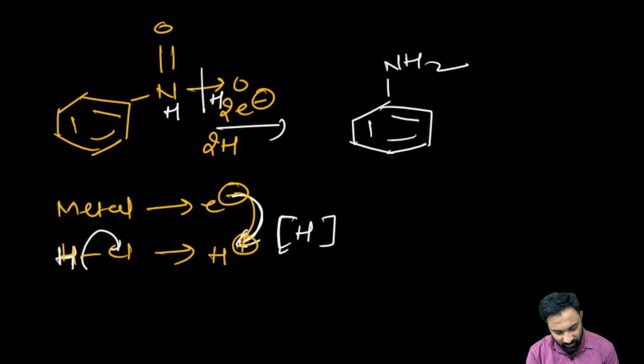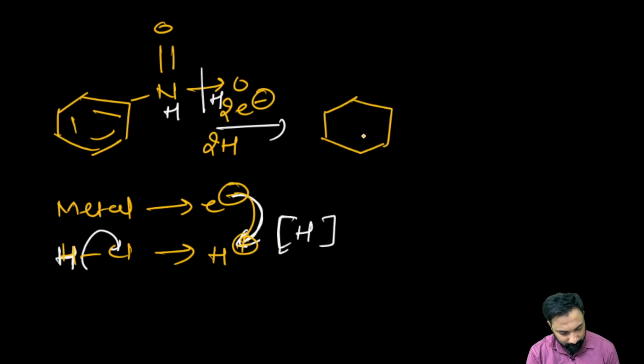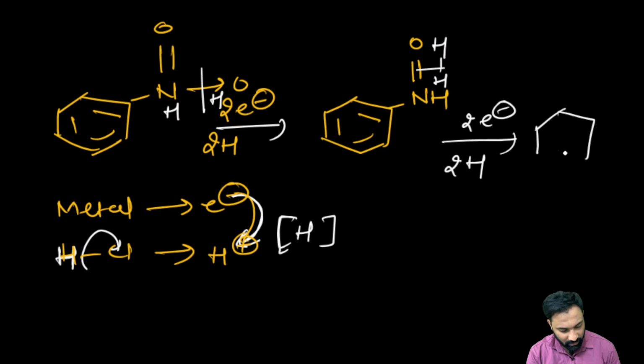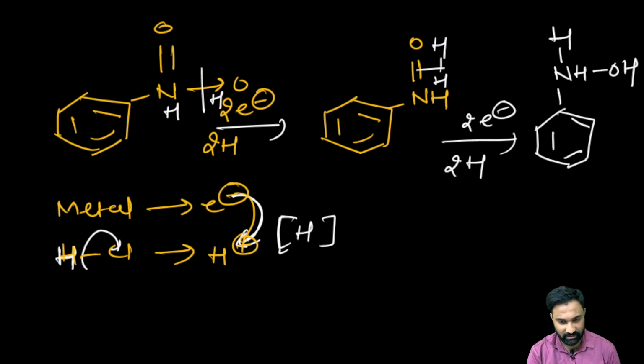When the 2 moles of nascent hydrogen have been used, it will become NH with a double bond O. Clear? Again the metal will lose 2 electrons, and again we have 2 moles of nascent hydrogen. Now one bond will be broken, and hydrogen is added here and here. Now it will become NH and OH, and here an H.